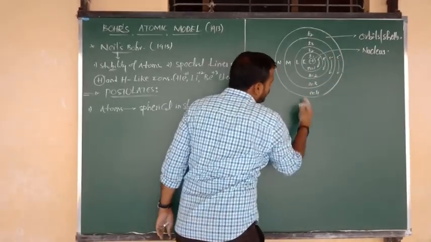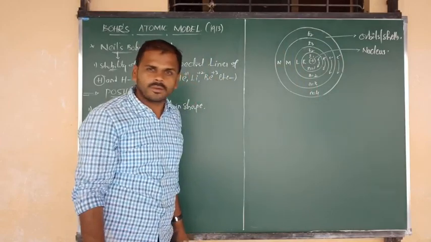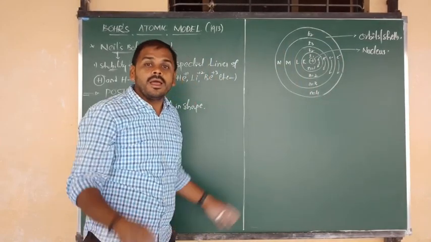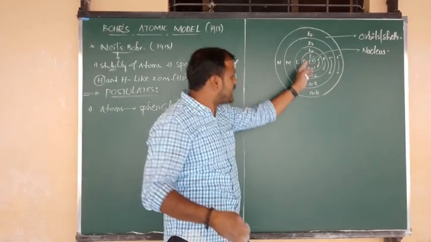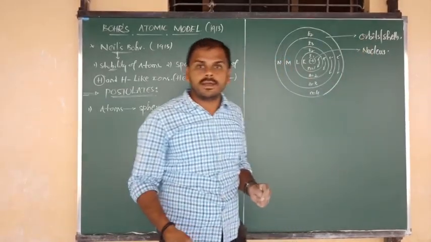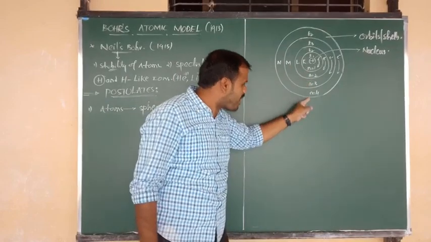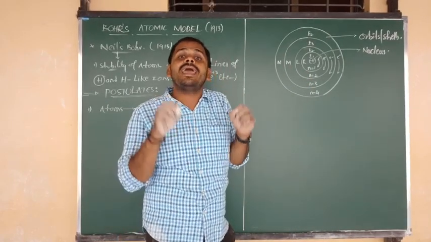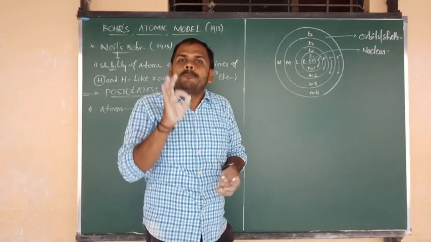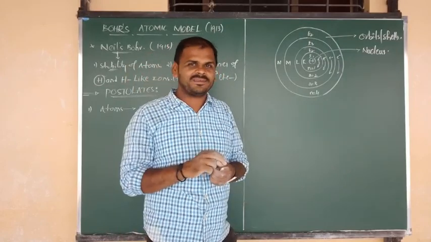Circular path number 4, orbit number 4. He says that such orbits or shells are denoted by the symbol small n. What is meant by small n? Small n indicates the principal quantum number.